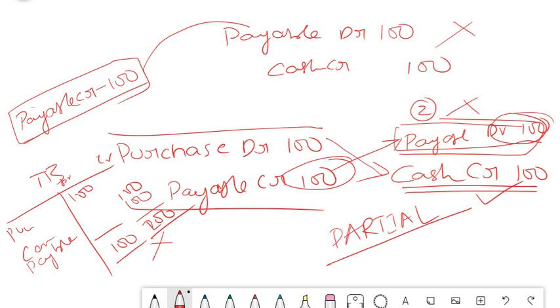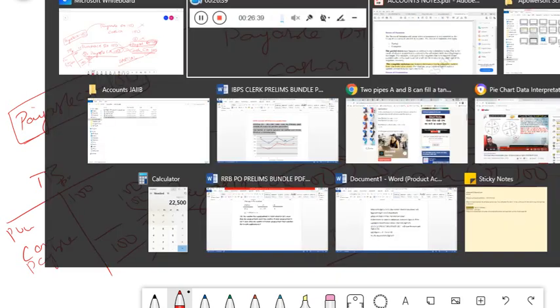This generally happens when you are maintaining manual books of accounts, but in ERP systems this is not possible because all the journal entries are posted by the system itself and it gets automatically affected. Only during manual posting of entries do these types of clerical mistakes happen. So hope you understood now the meaning of a partial error.